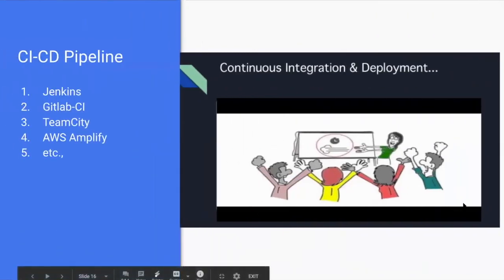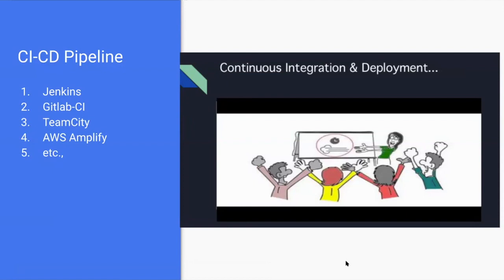Okay. For test automation, we should always integrate with the CI/CD pipeline, not just do the automation on our browsers. The CI/CD pipeline is the most important for daily scheduled jobs and auto build triggers. So Cypress comes with support for Jenkins, GitLab, TeamCity, AWS Amplify. I have written a blog on AWS Amplify as well. I'll share the links in the recorded version, along with TeamCity and other CI/CD pipeline integrations.